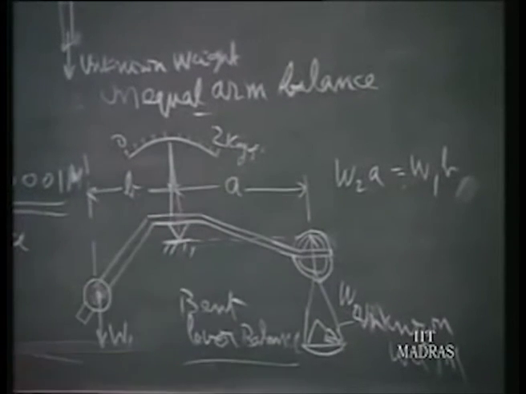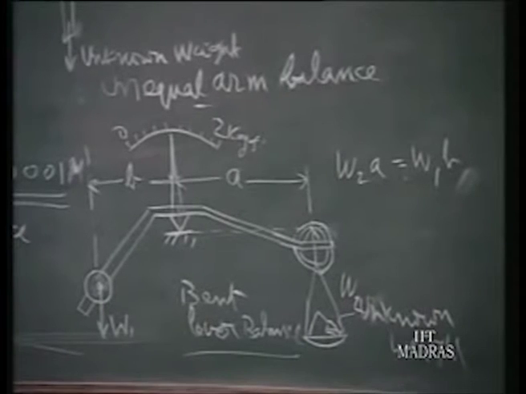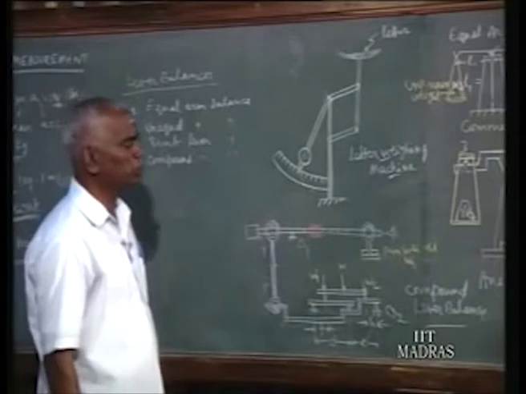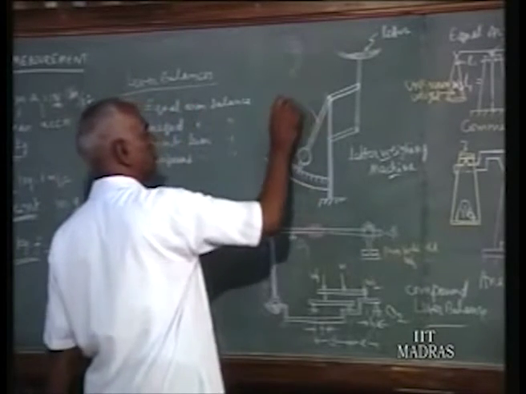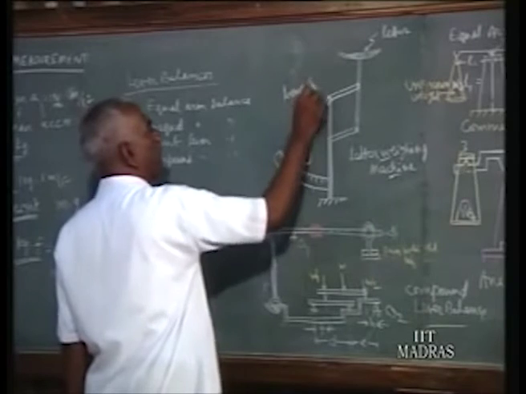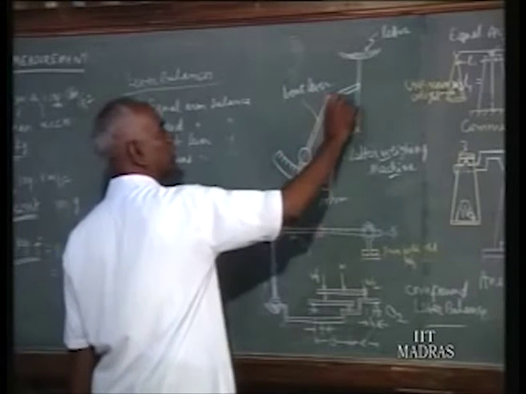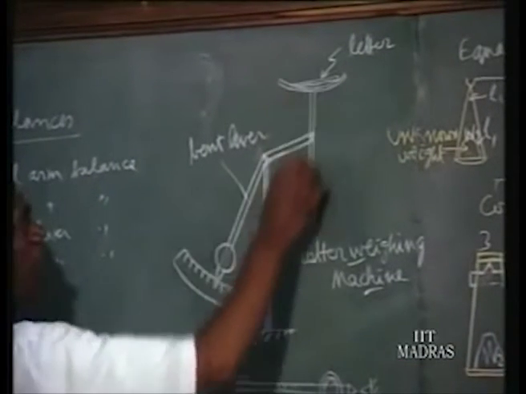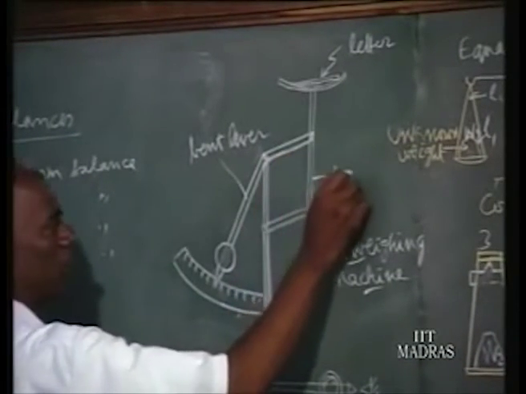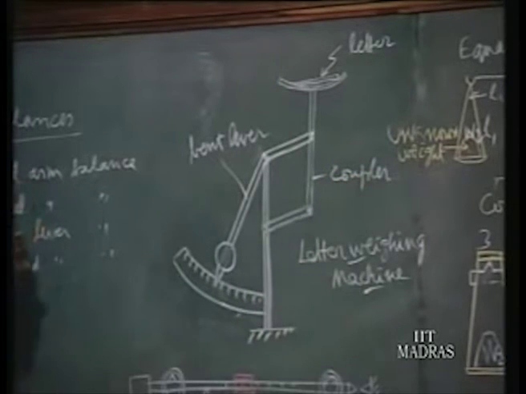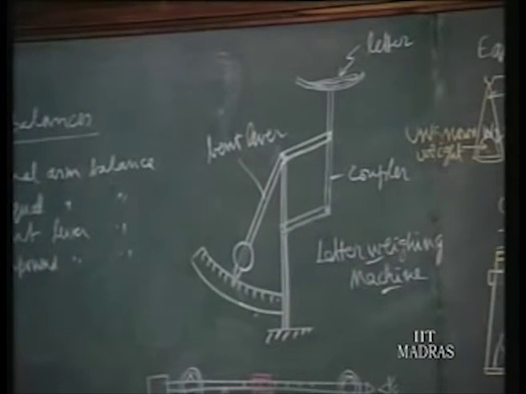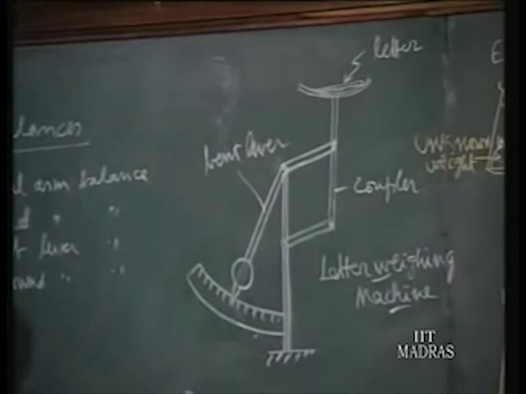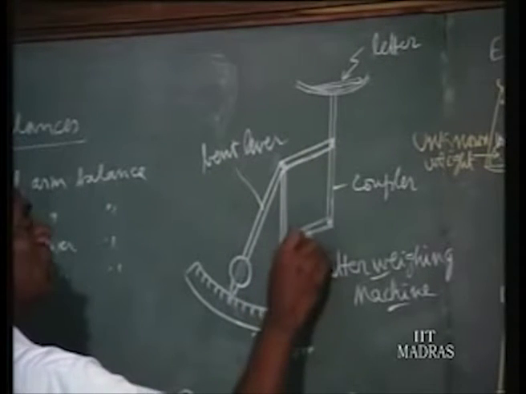A modified version of this bent lever is the letter weighing machine. Still in some of the post offices, this letter weighing machine is used. This is your bent lever. Up to here it is the bent lever. So loading is done by having another linkage. So this is the coupler, and that is called the input link. These are called guiding links.